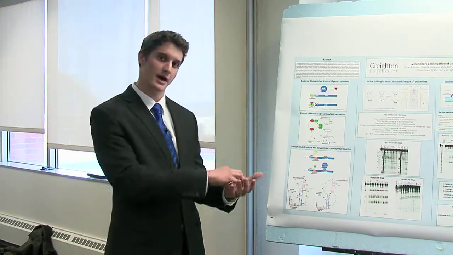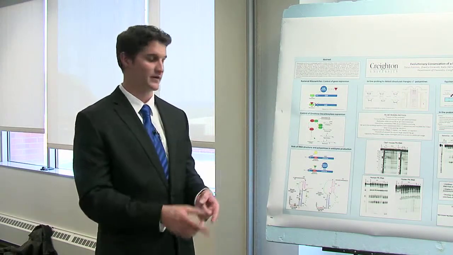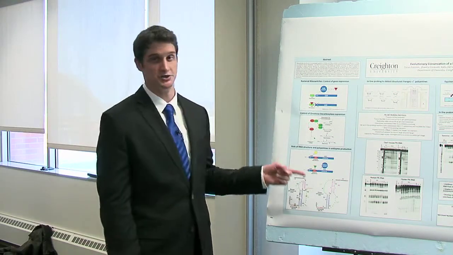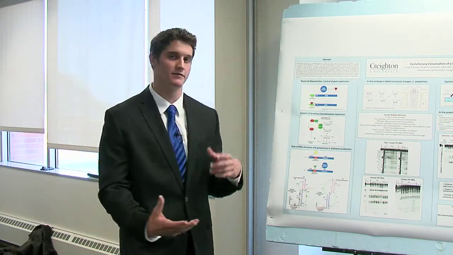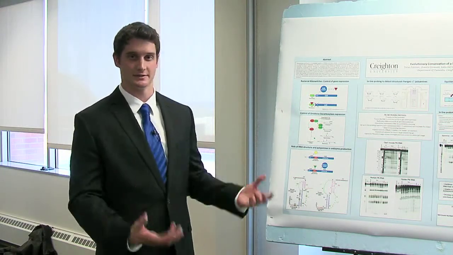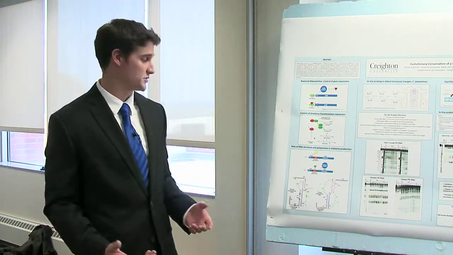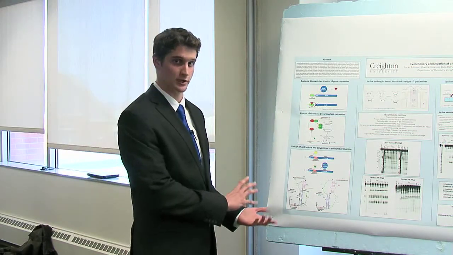But when spermine actually binds to the antizyme, it'll cause a +1 frameshift to CCU GAU, and that'll turn on the coding region and then turn on antizyme production. So that's kind of a way to upregulate or downregulate spermine synthesis and antizyme expression. And that's what we're interested in looking at.